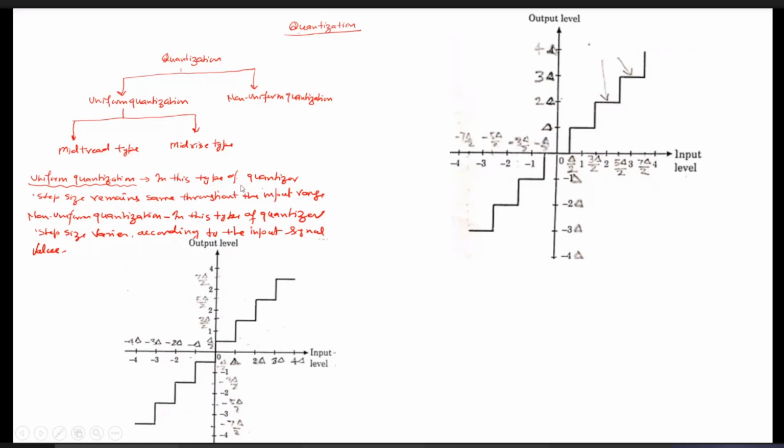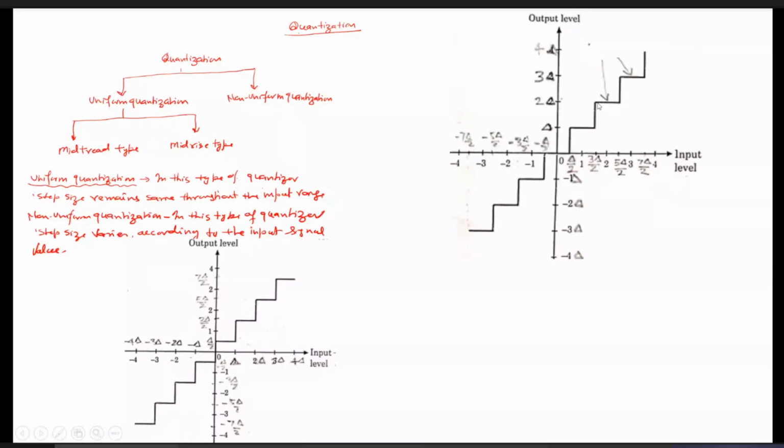First come to this graph. Actually, the arrow I have shown over here, this horizontal portion, is called the tread portion of this curve, and the rise from one level to another level is called the rise portion of this graph. Sorry for giving you the different things.